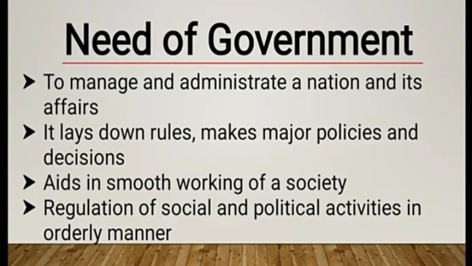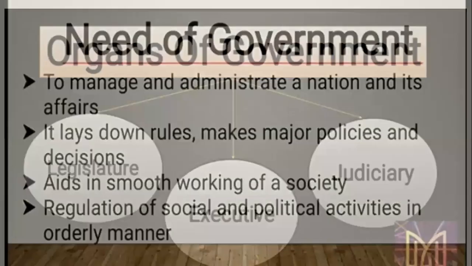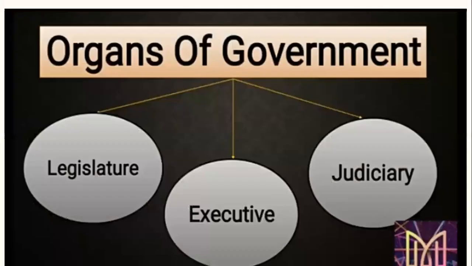So what do you understand from these points? Government is needed for many aspects. Okay, that is for management, for making decisions, implementing rules, and for the working of the society, and even for the working of the country. Got it, students?